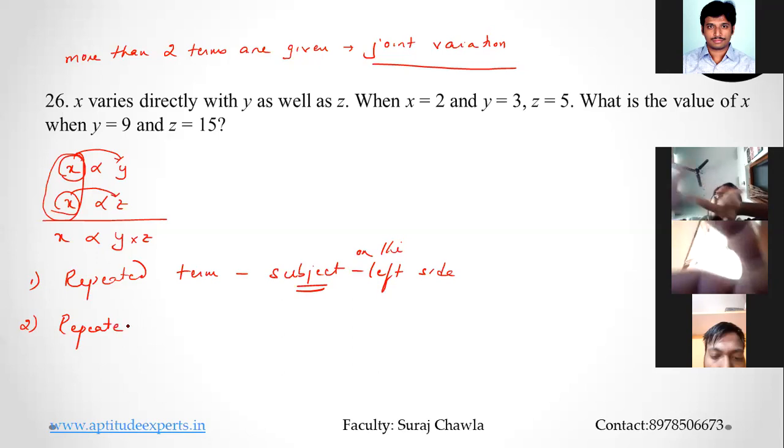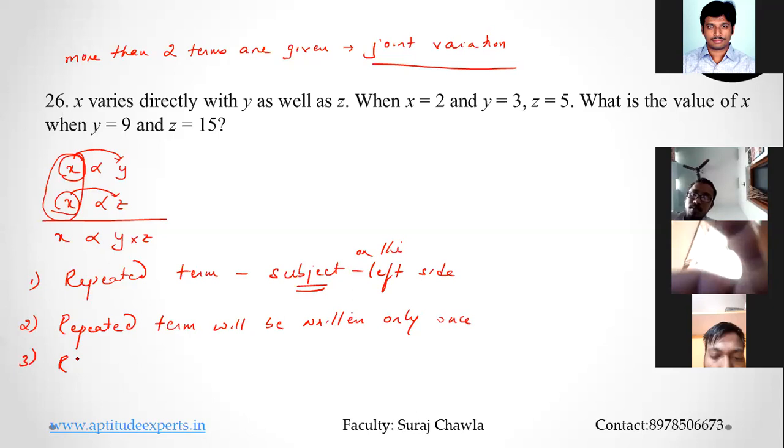So your final formula will be repeated term will be written only once. Clear? And right hand side multiply as you have written. Clear?